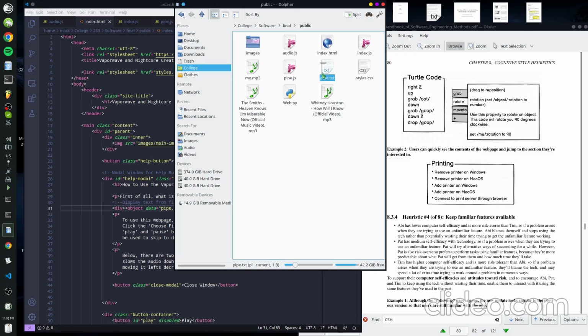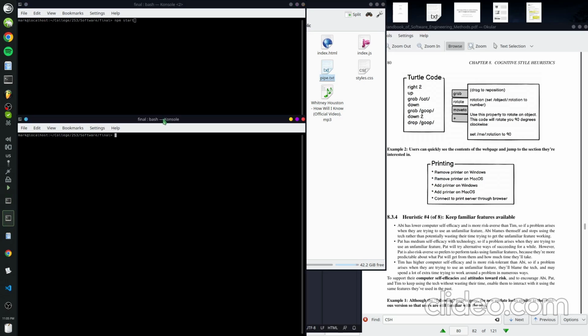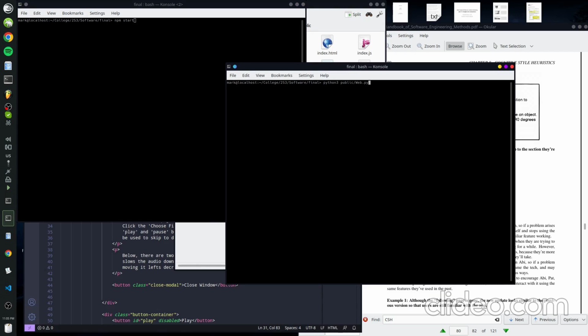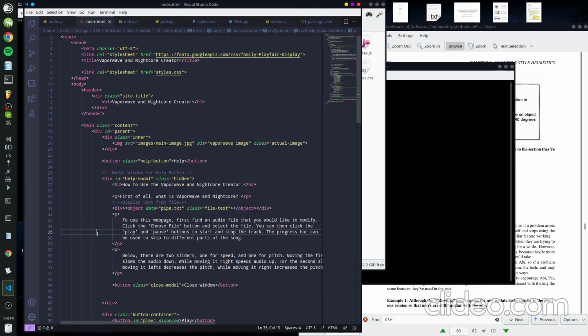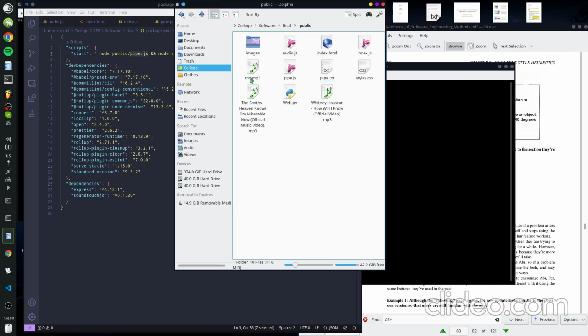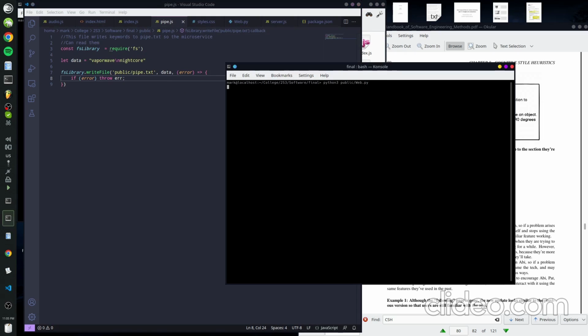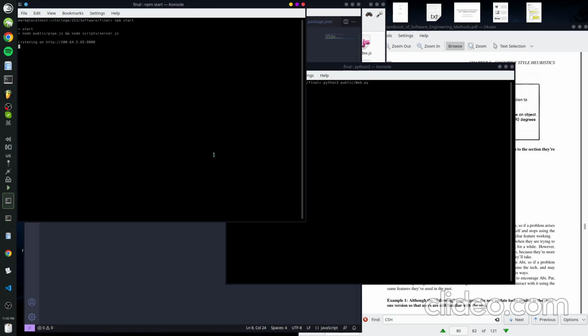Right now, pipe.txt is empty. And so we're going to start, so this starts the server. And this starts the microservice. And when we execute the server, the package.json, the start script, we start both the actual server and the application and that pipe.js file that writes the keywords. So we'll start the microservice, and we'll start the server.